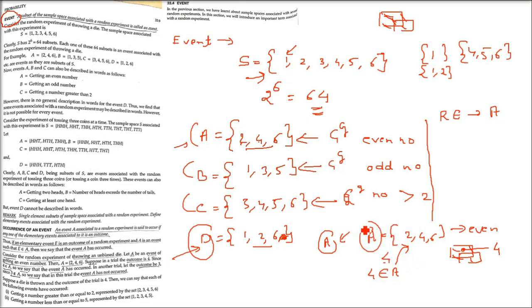Event A has occurred. Now when we throw a die and, for example, 4 has not come, this time say 1 or 3 has come, because 1 or 3 does not belong to {2, 4, 6}, so 3 is not a subset of A. So we say event A has not occurred. This is the occurrence of an event and the non-occurrence of an event.